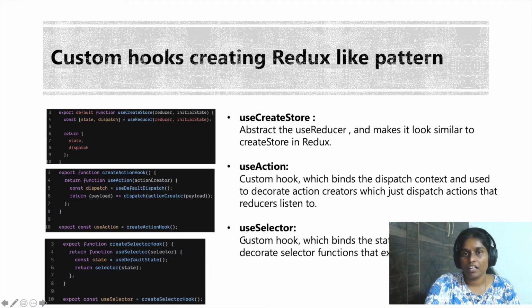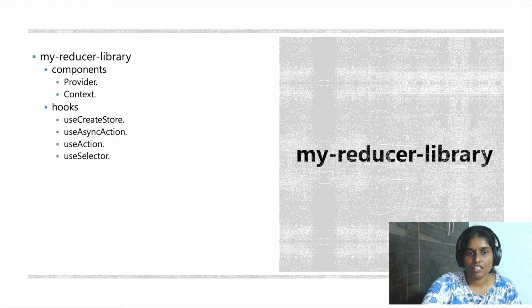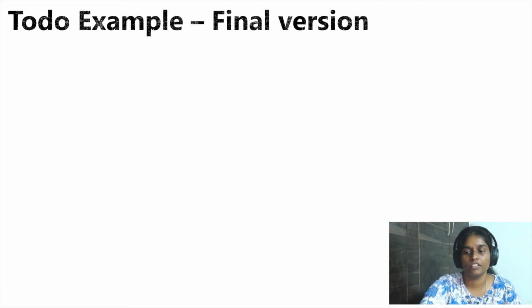This hook basically decorates the functions which require access to the values in our state context. These are the three simple hooks, and with some other HOC context, this is how our reducer library looks now. In the next slide, let's see how, using this library, we can now simplify our code much further.